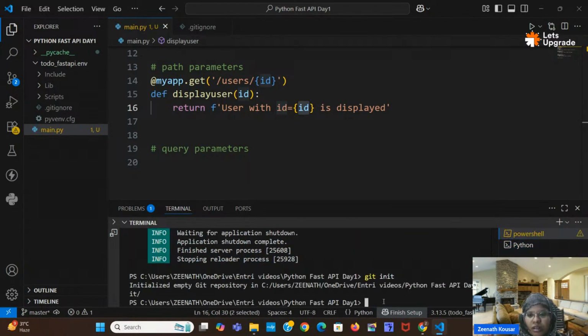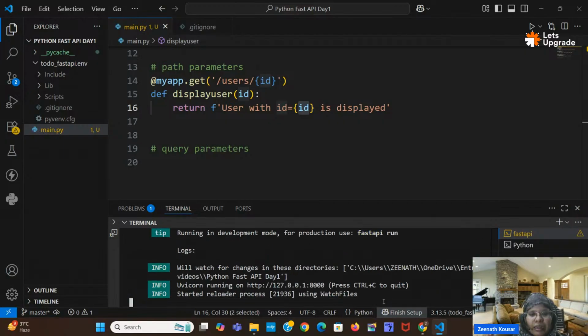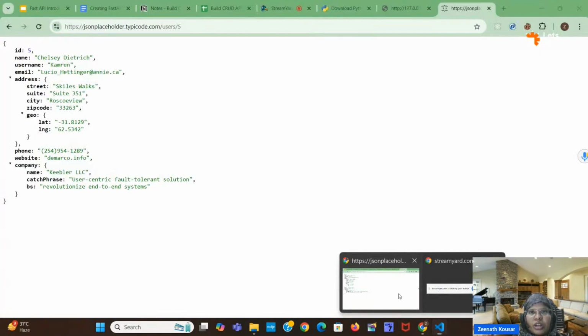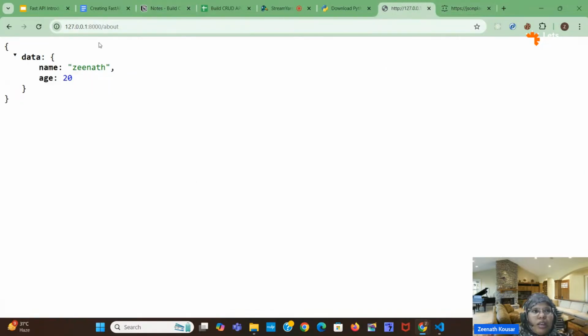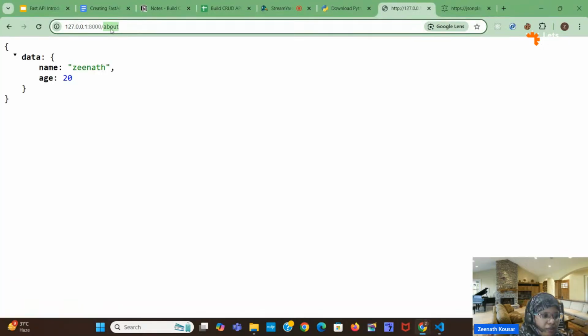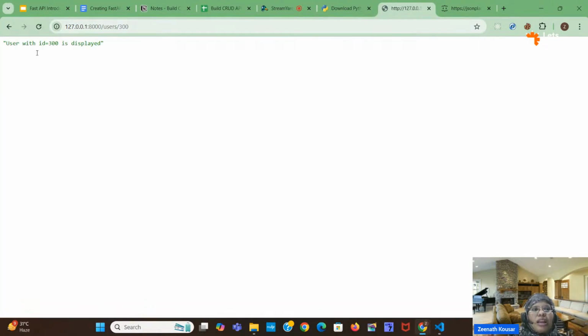Is it working? fastapi dev main.py. Wait, the server should be in running condition. So the server is running. Let's check now. Okay, so the app is running. What I will give is users slash 300. What do I get? See, user with id equal to 300.